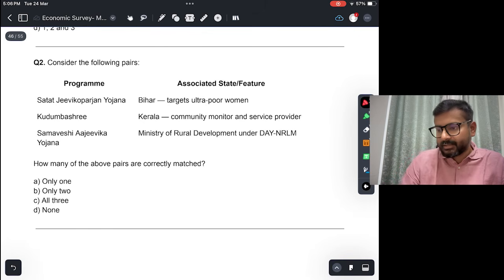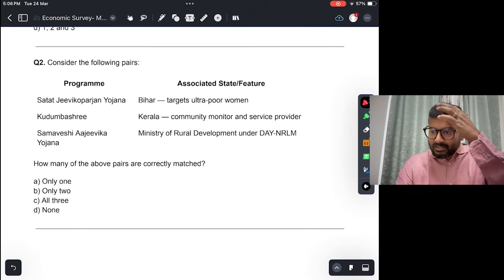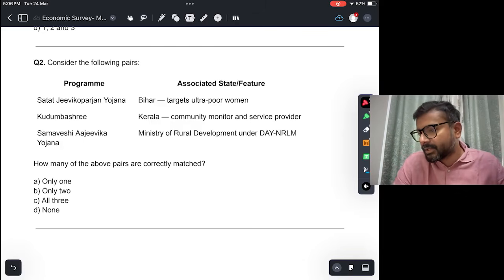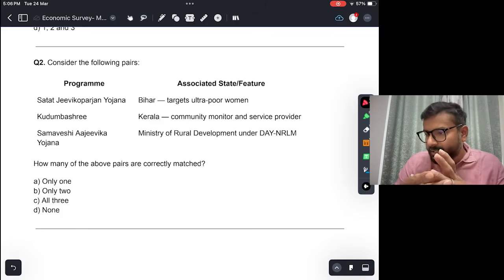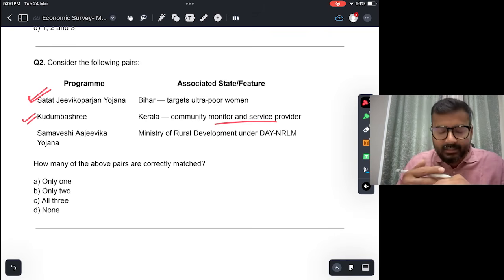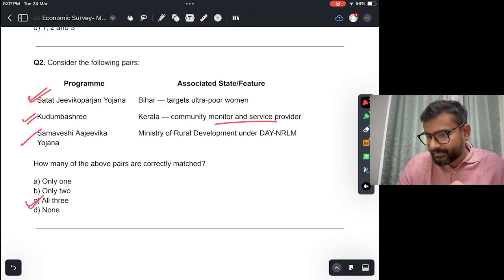Consider the following pairs. सतत जीविकोपार्जन योजना is Bihar, associated state is Bihar and targets ultra poor women. This is true. So there are a few schemes that are mentioned in the economic survey. Again, you'll have to know that. Kudumbashri is Kerala, community monitoring and service provider. This is true. Samaveshi Ajivika Yojana is Ministry of Rural Development under Day National Rural Livelihood Mission, right? ये भी सही है. तो all three are correctly matched.